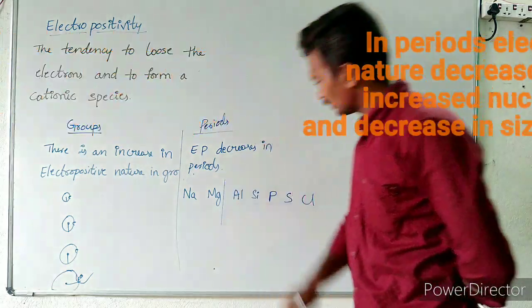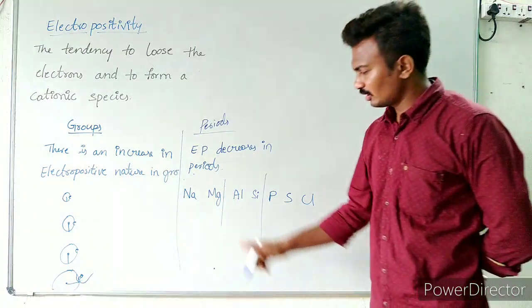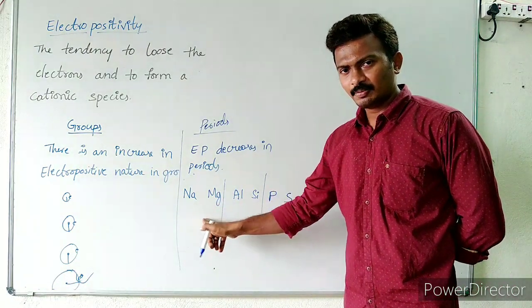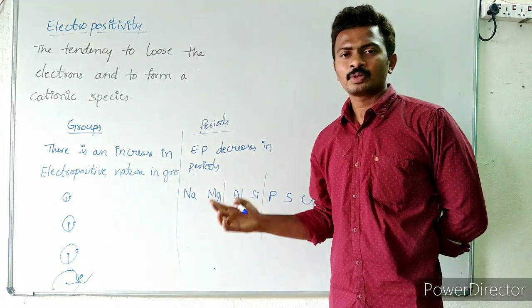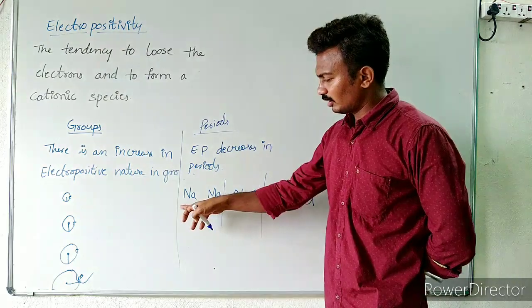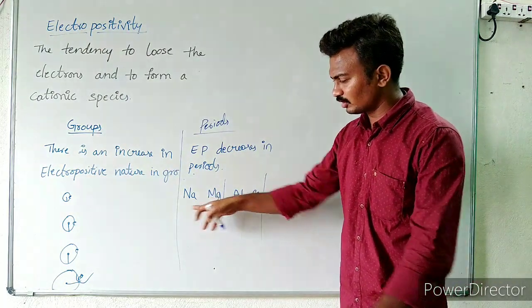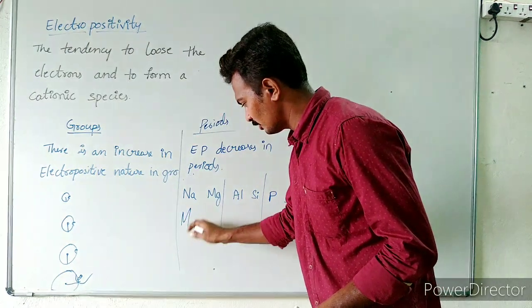So you can classify these elements in the periods as metals. Here these are pure metals. Why? Because they show more electropositivity. The element with more electropositivity is considered as a metal. So here mostly metals will be having that nature. Therefore, here first A group and second A group elements are metals,